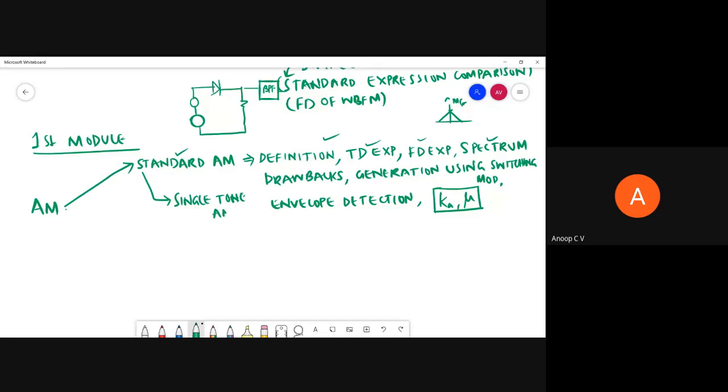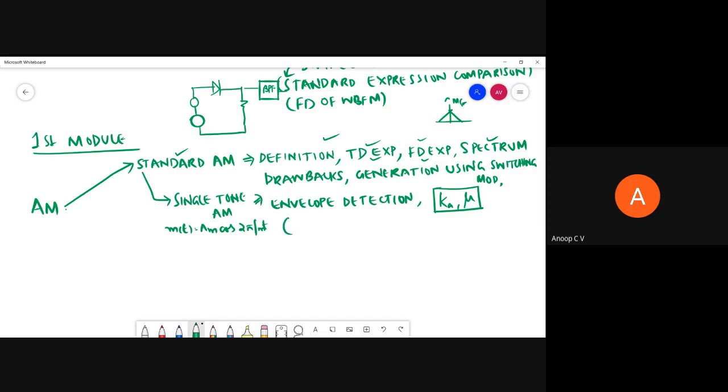single tone amplitude modulation, where the message signal m(t) is equal to Am cos 2 pi fm t. Then we obtain the time domain expression. Then we obtain the frequency domain expression for this also. Time domain expression, frequency domain expression, spectrum. Those also you should be able to do.